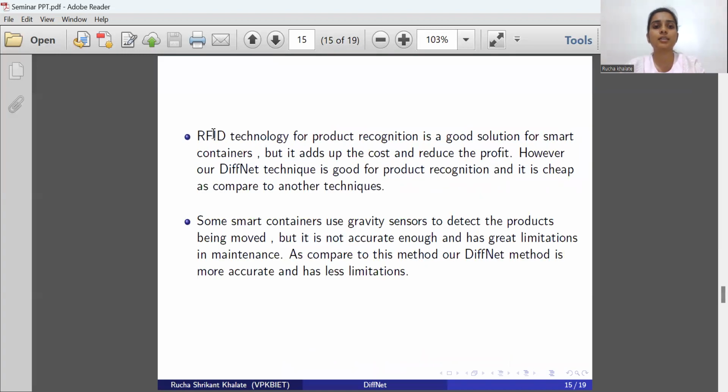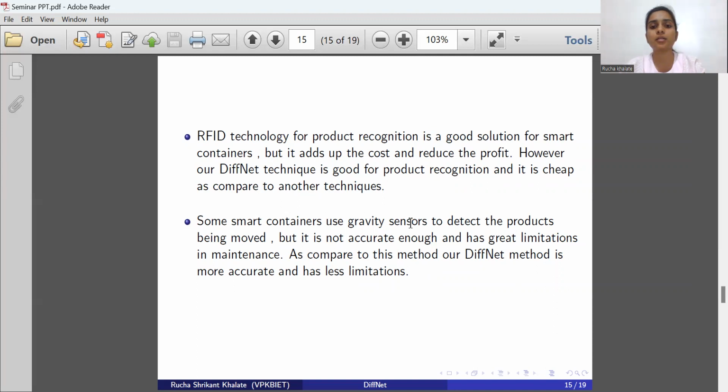Now, the second technology, RFID technology for product recognition, is a good solution for smart containers, but it adds to the cost and reduces the profit. However, our DiffNet technique is good for product recognition, and it is cheap compared to the other technique. Now the third, smart containers.